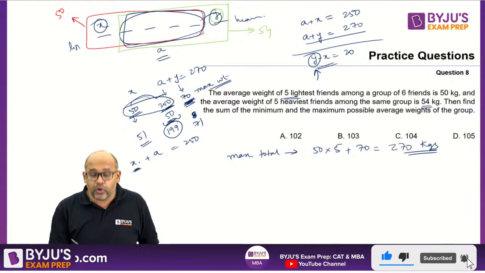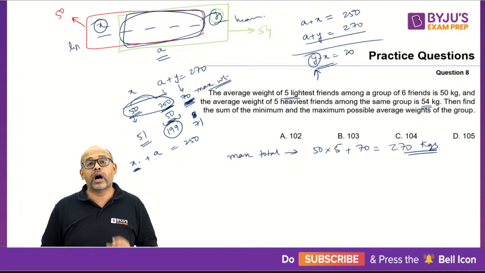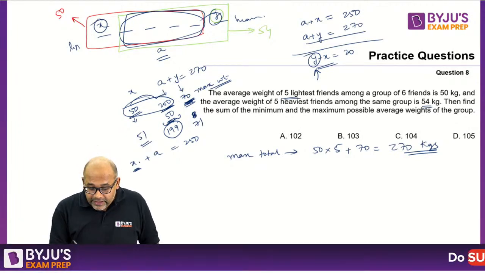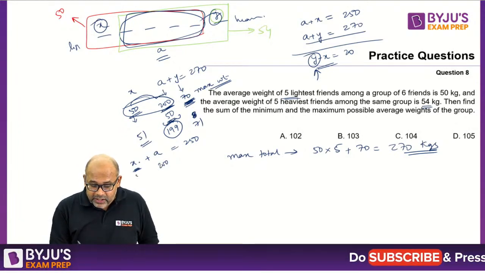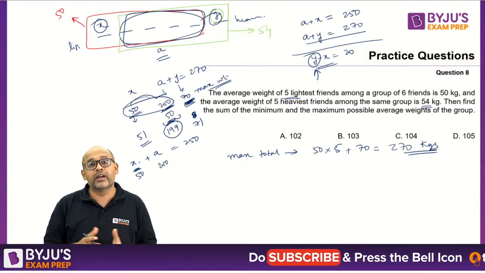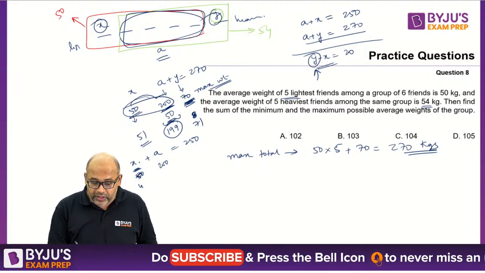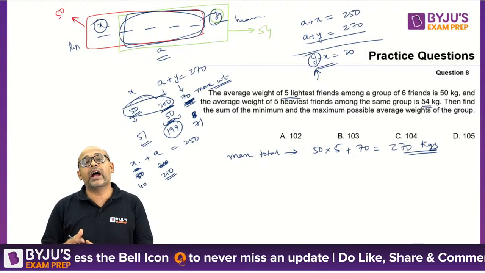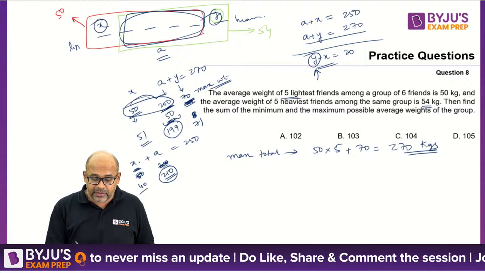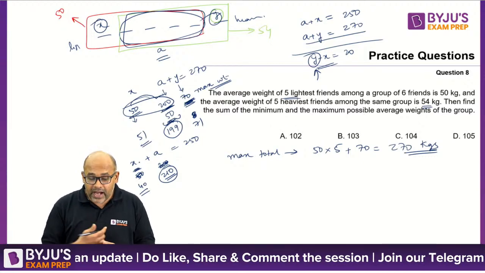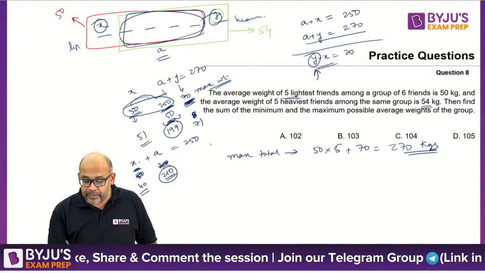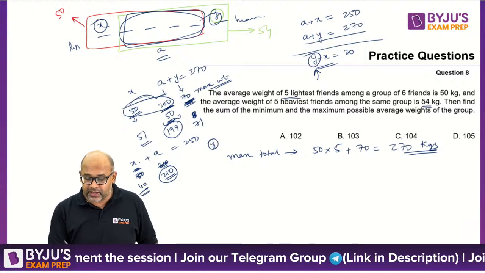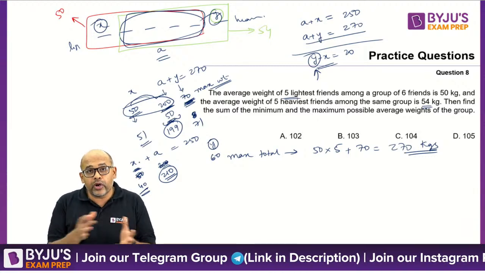Now remember, how low can my X go? If I take this as 200 and this as 50, can it go lower? Probably yes, because if I take this as 40, then this will become 210. I can have 4 people adding up to 210 because they were anyway supposed to be greater than 40. And on top of it there is somebody called Y. So if this is 40, then this Y will be 60.